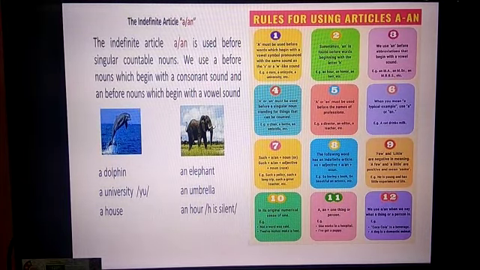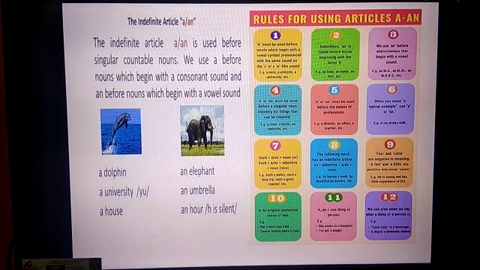A must be used before words which begin with a vowel letter pronounced with a consonant sound, like a euro, a unicycle, a university. And sometimes an is found before words beginning with the letter H, like an hour, an honor, an heir.